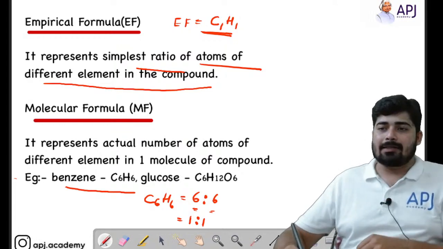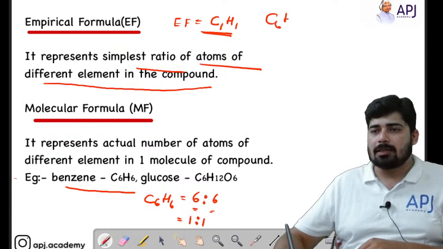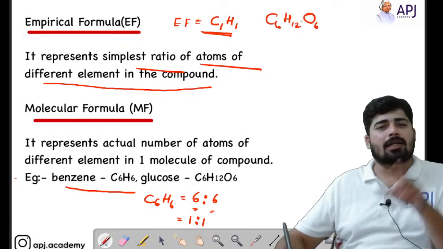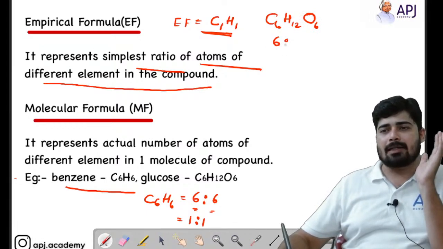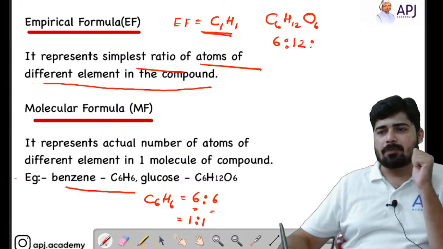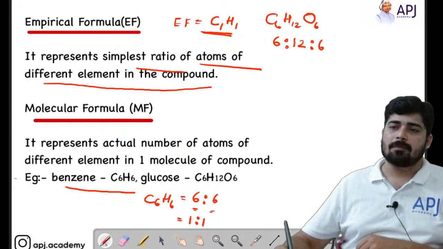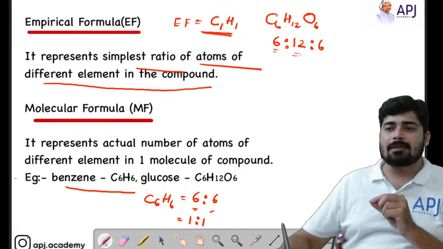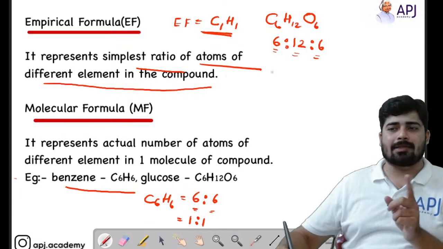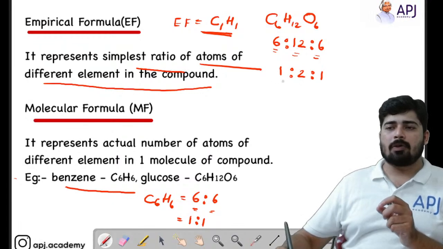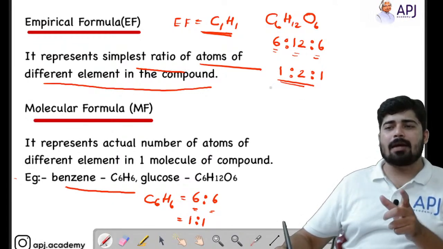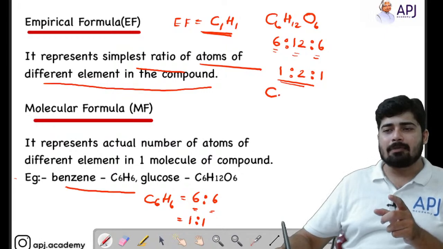Let's take another example, C6H12O6. This is the molecular formula. It is the actual number of atoms present in glucose. That means 6 carbon atoms, 12 hydrogen atoms, and 6 oxygen atoms are present. Here we can see that in all 3 terms, 6 is common. So I can cancel 6, and I will get 1:2:1. Now this is the simplest ratio. I can form the empirical formula by writing the simplest ratio. We have 1 carbon; for 1 carbon there should be 2 hydrogen and 1 oxygen.